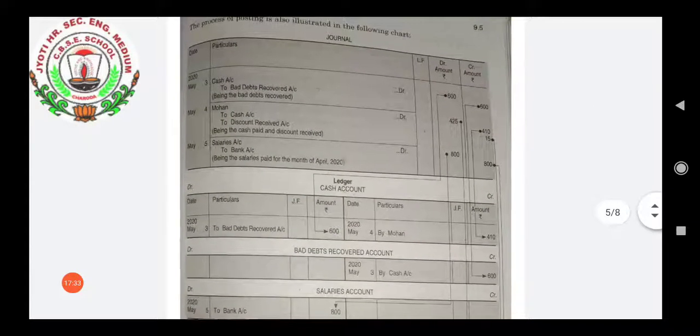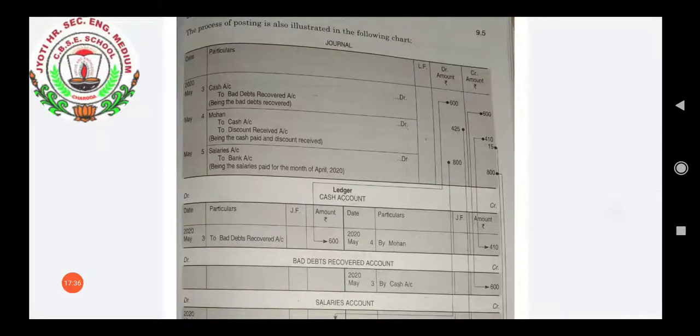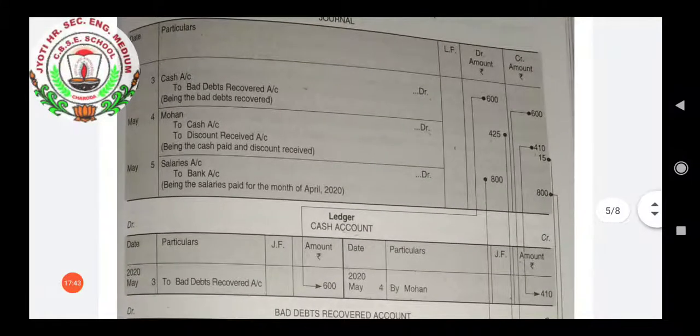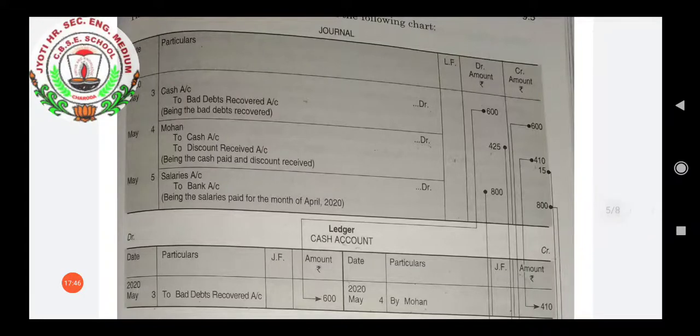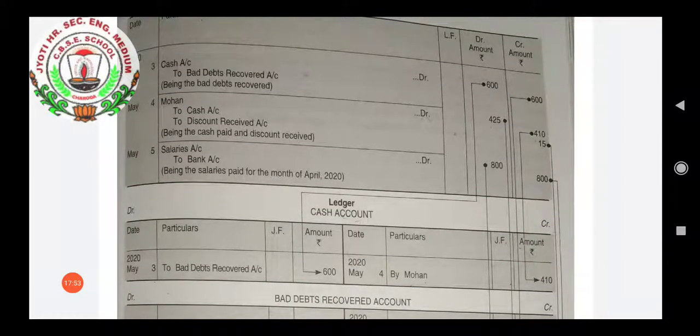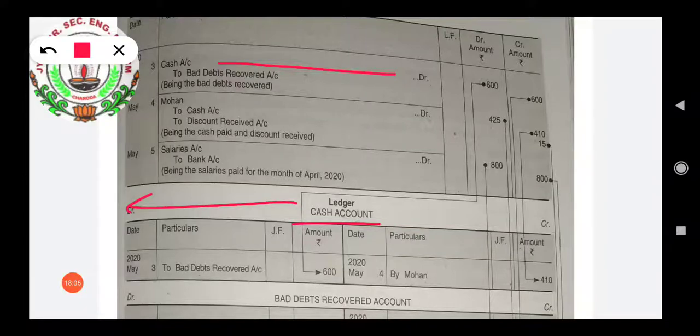One example is just given here. This also I will explain, how to post this. As we can see, there are three entries given. First entry is cash account debit to bad debts recovered account. First of all we will identify the accounts which have to be debited and which have been credited. So cash account has been debited. So in cash account, on the debit side we will write to bad debts recovered account.